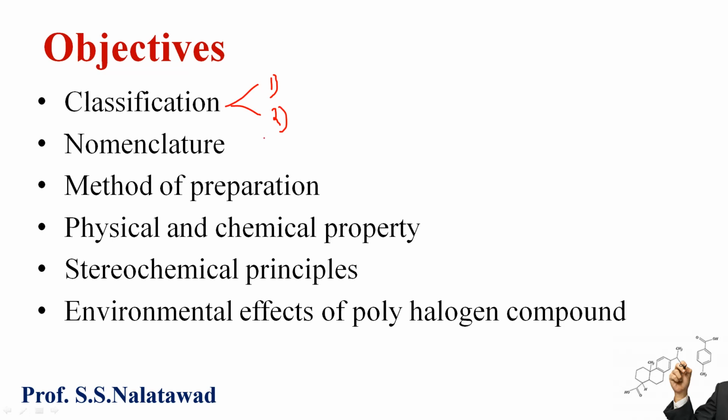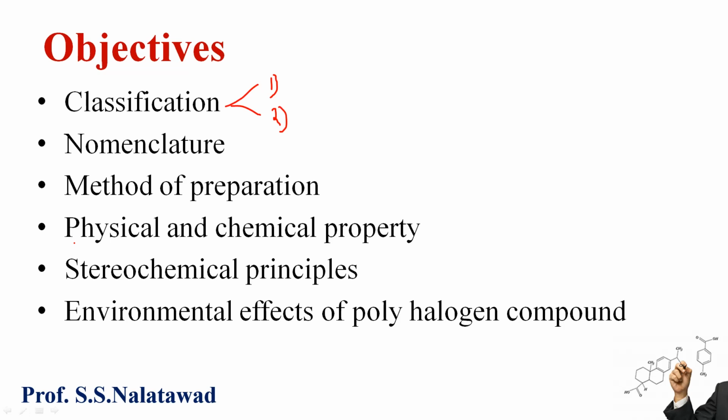We will also discuss the various methods of preparation of haloalkanes and haloarenes. We will also discuss their physical properties like melting point, boiling point, solubility, density and so on. And in chemical properties, we will cover chemical reactions and mechanisms, the SN1 reaction and SN2 reaction.